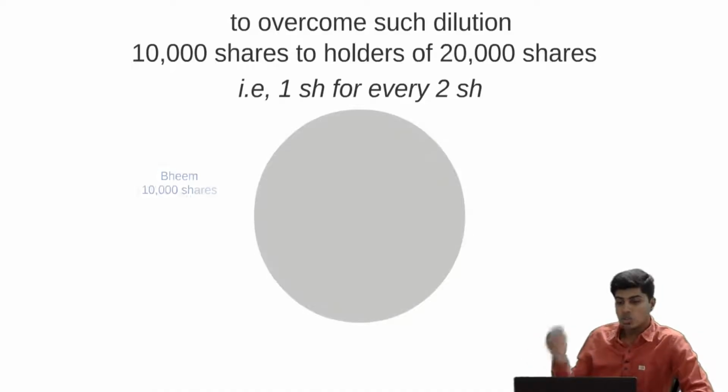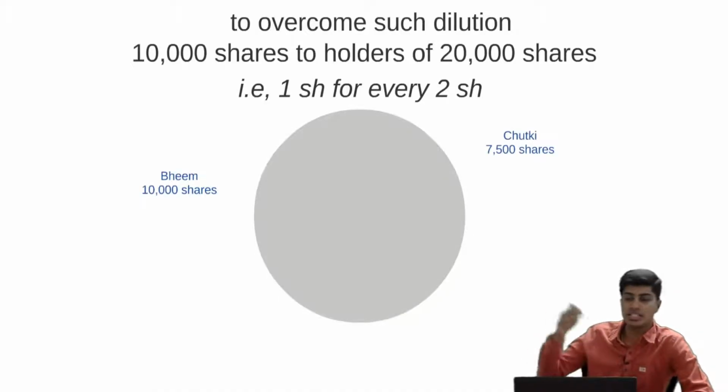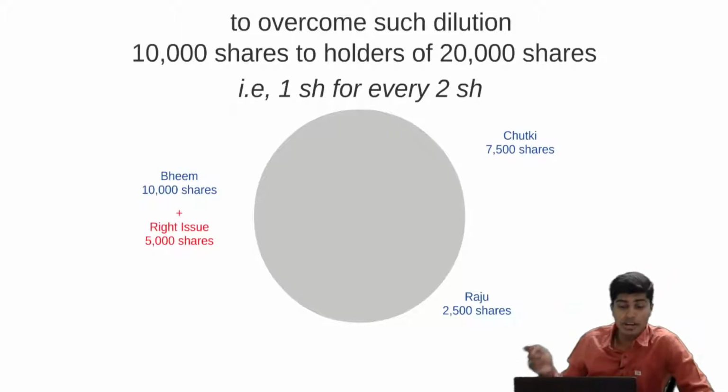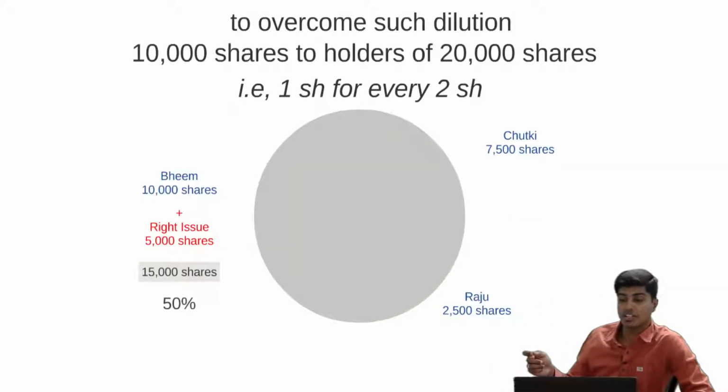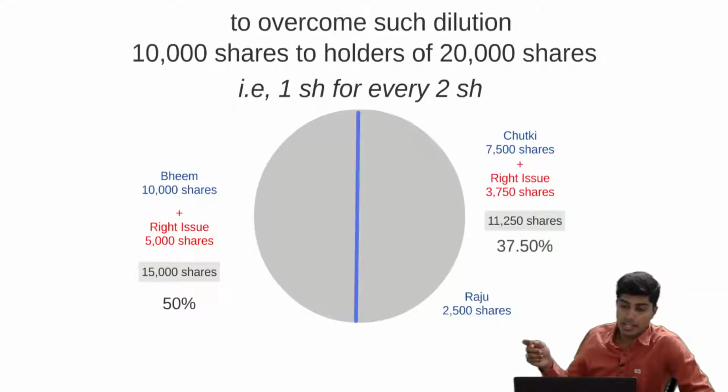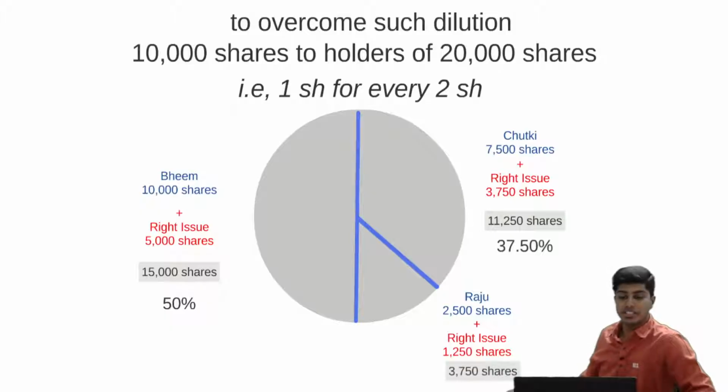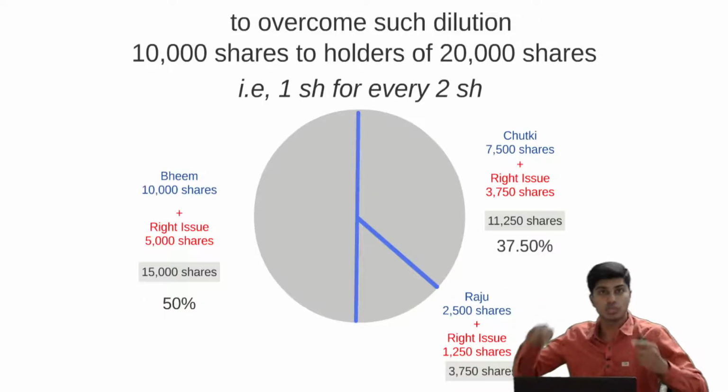Let's see it. So the existing share pattern is 10,000, 7,500 and 2,500. They will get plus right shares. Bhim gets plus 5,000 right shares. Chutki will get 3,750 right shares. And Raju will get 1,250 right shares, which will make their total shareholding 15,000, 11,250 and 3,750.